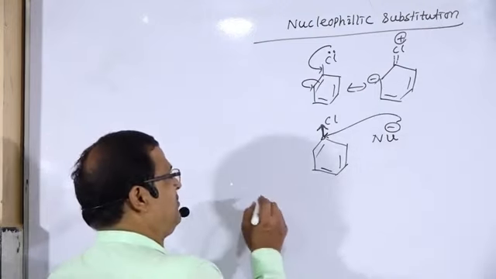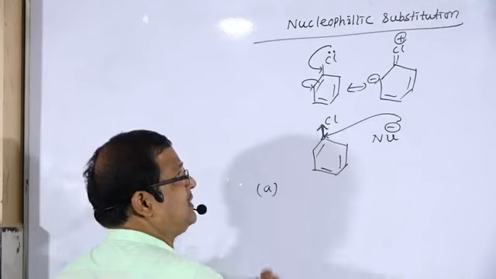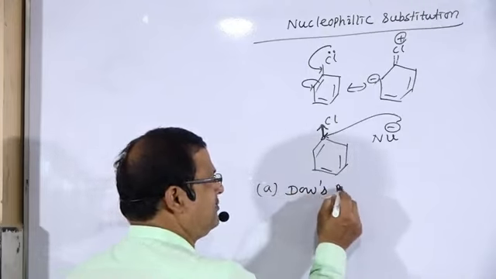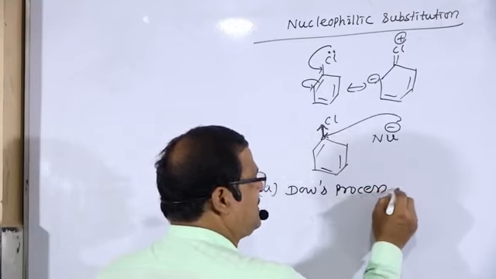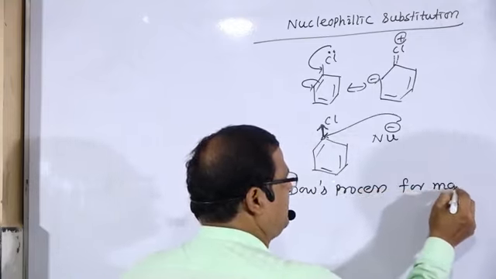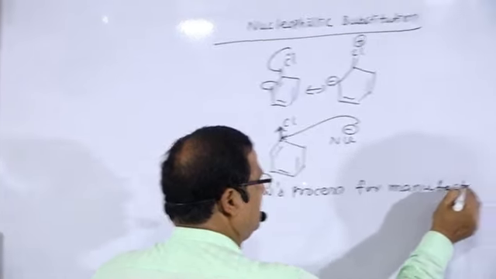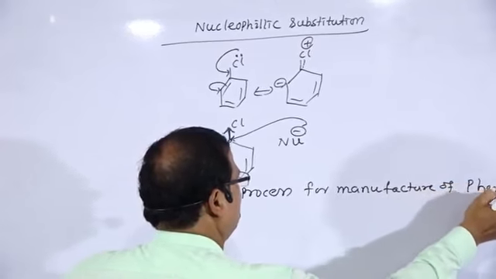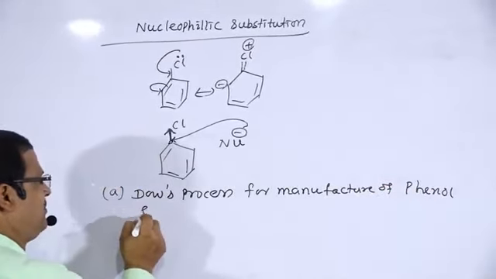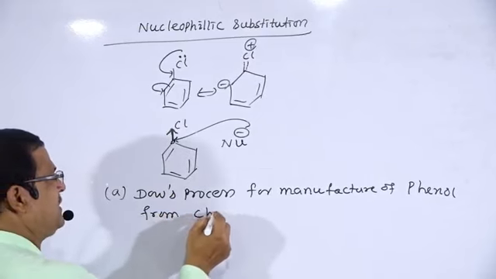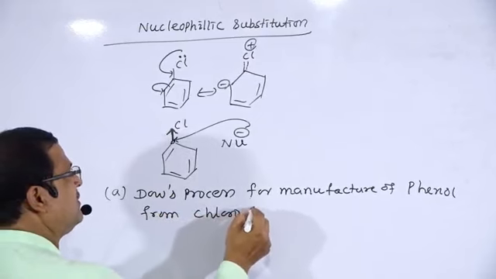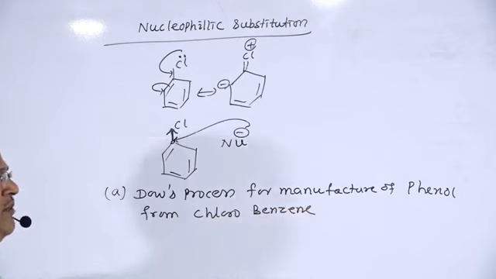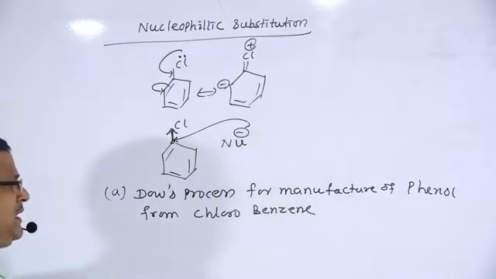So first we will see the nucleophilic substitution reaction, that is Dow's process for the manufacture of phenol from chlorobenzene.